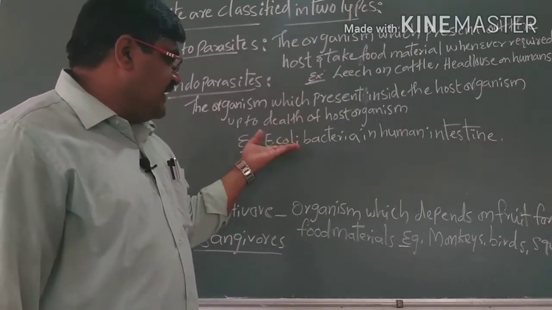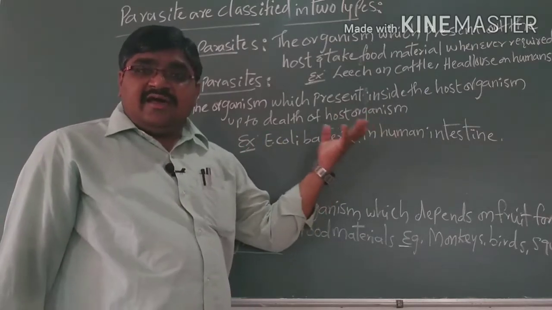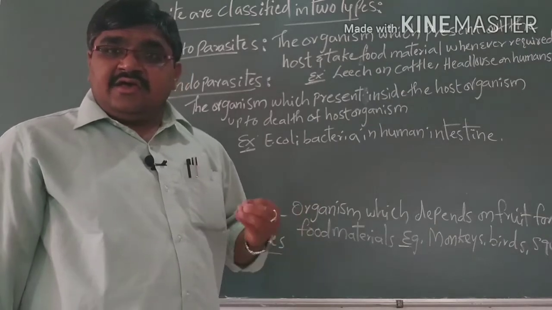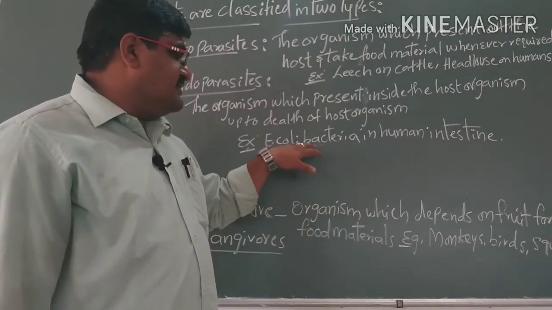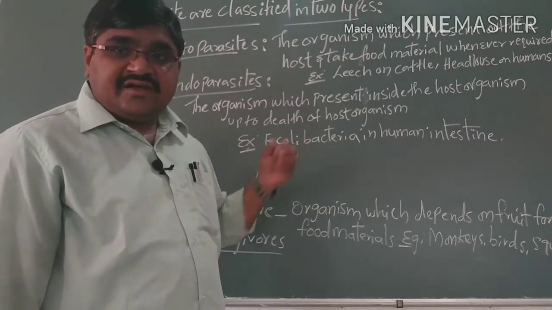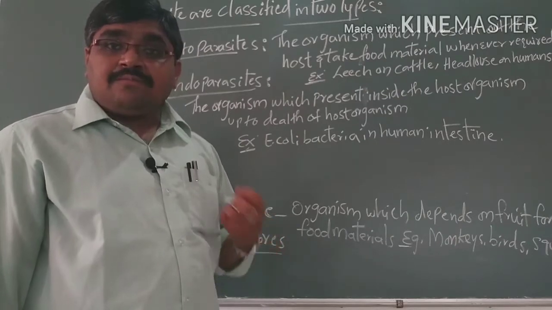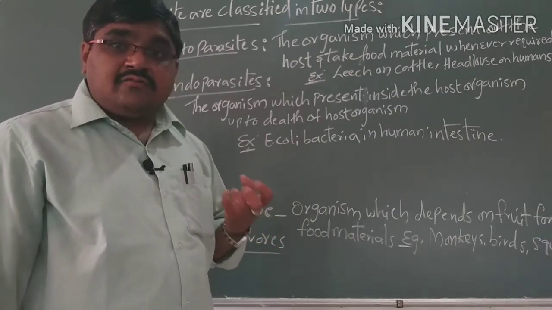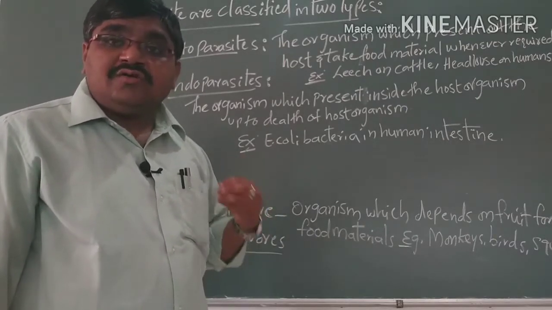Example, we can take E. coli bacterial cells in human digestion. That means in the human intestine, E. coli bacterial cells are present. They take the food materials from our intestine up to the death of the host organism.